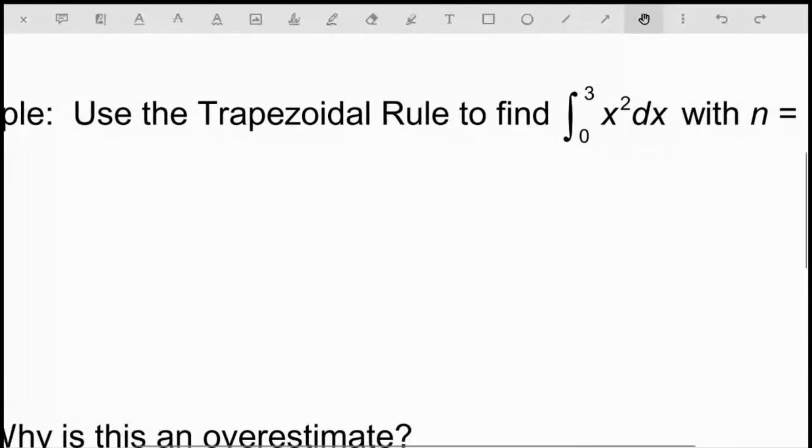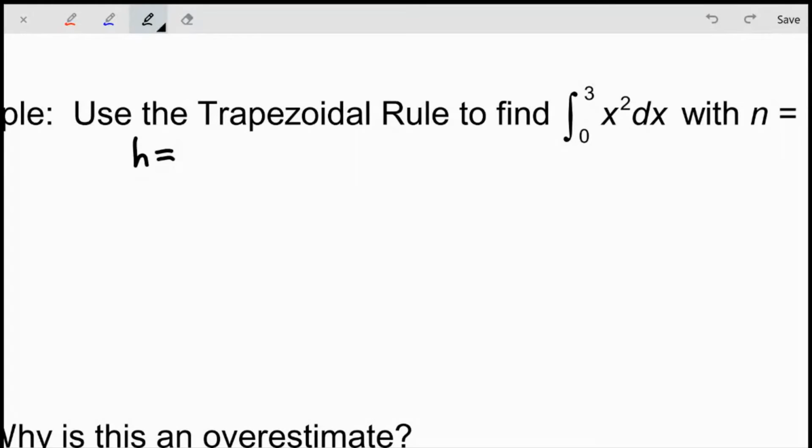Okay, so we've got this function x squared. We're integrating from 0 to 3, and we have n equal to 6. So the first thing is I want to know what's the height of each one of my trapezoids. Well, the height of the trapezoid is the length of the interval divided by the number of subintervals. The length of my interval is 3. The number of subintervals is 6. So the height of each trapezoid is going to be 1/2.